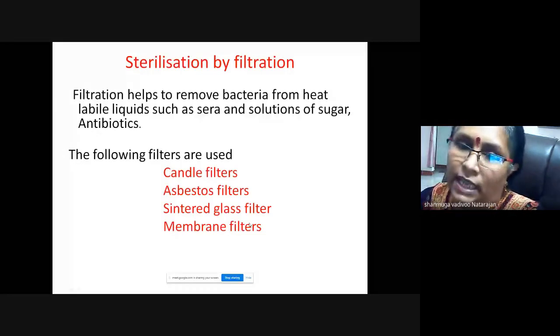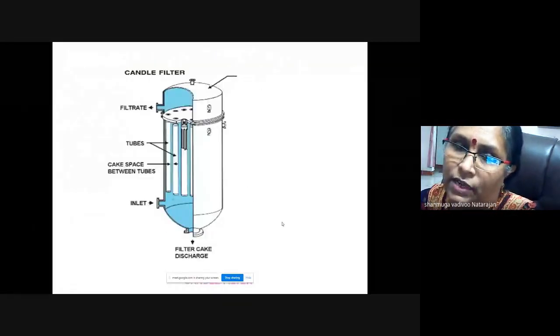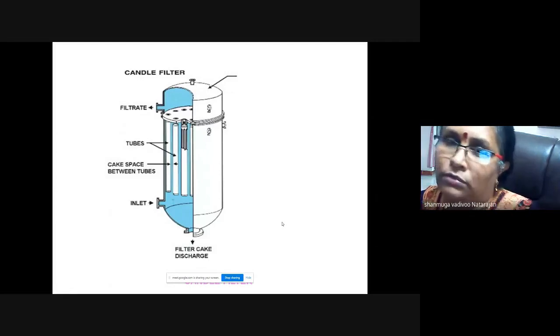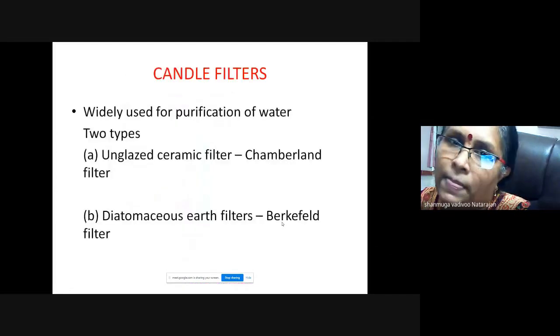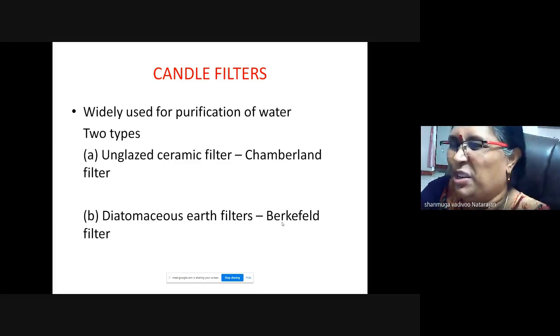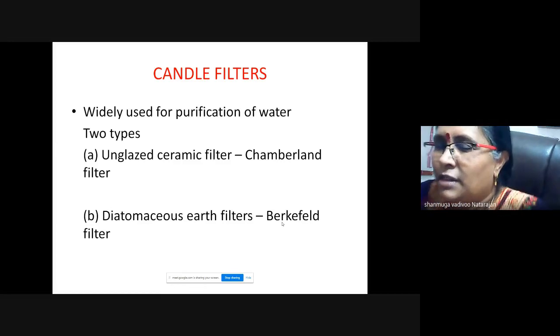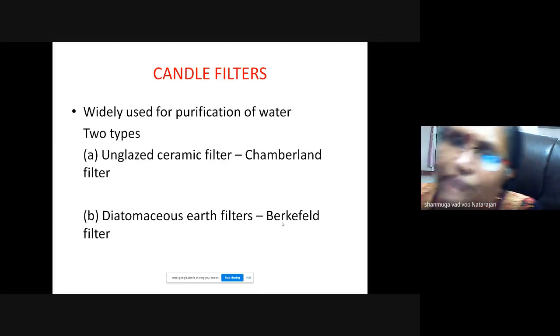This is a candle filter. I'm just showing you the images. Mainly for water, it is a ceramic filter. You can see in the shops they sell candle filters for filtering and purifying water.